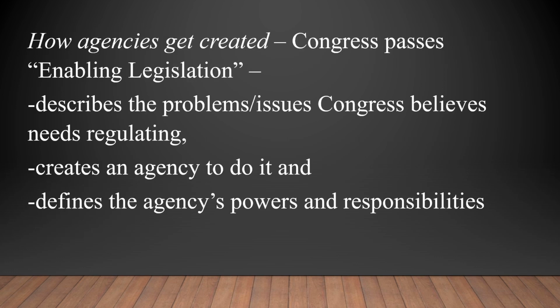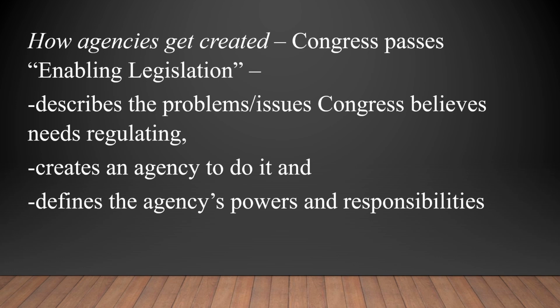So how do these agencies get created? Congress passes what is called enabling legislation. Basically, it describes the problems or issues Congress believes need regulating. The actual legislation creates the agency to do it.